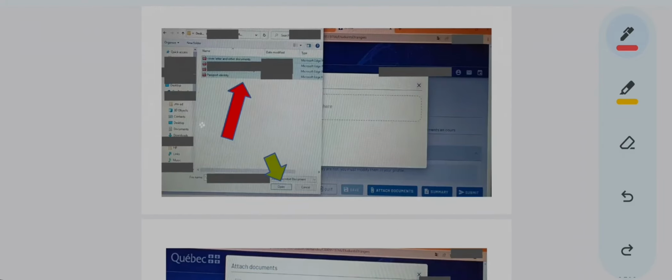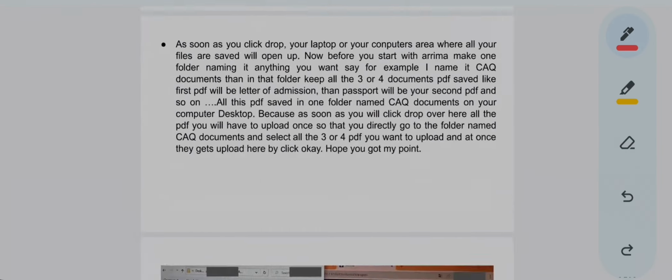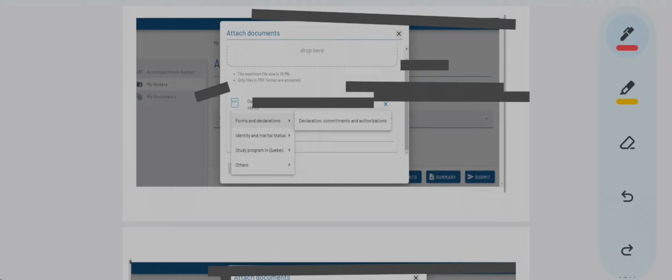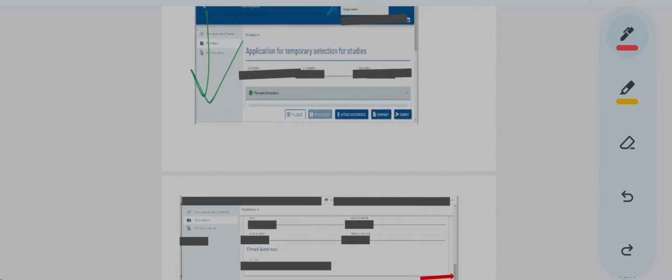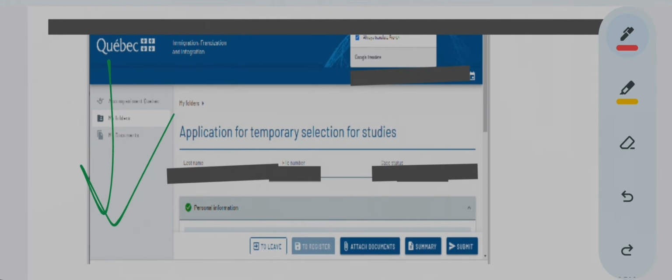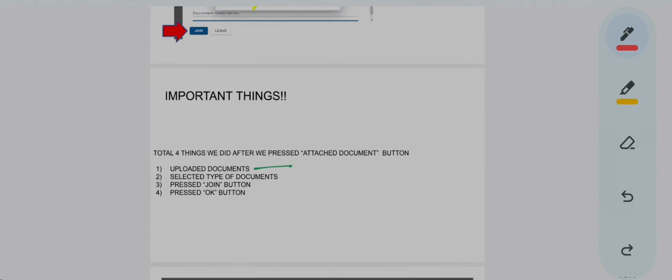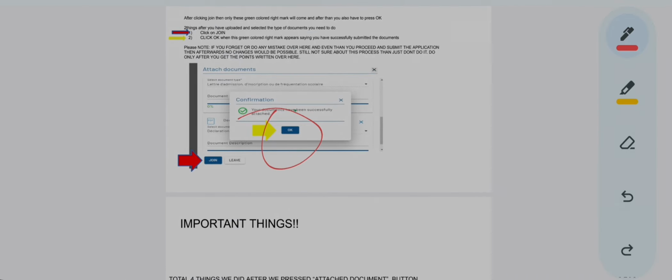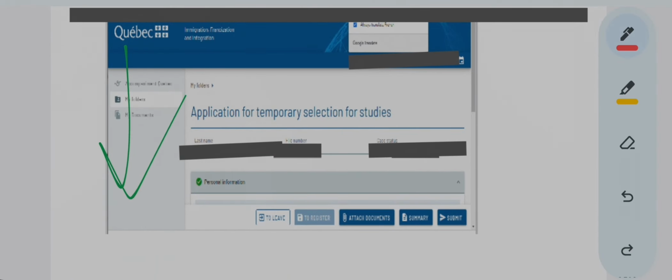This is how your portal was looking at first, no? See, this is how your portal was looking. Then you had to upload all these documents. Done. Fine. Okay. Again, your portal will look like this after you have pressed OK. No problem, we are good to go now.